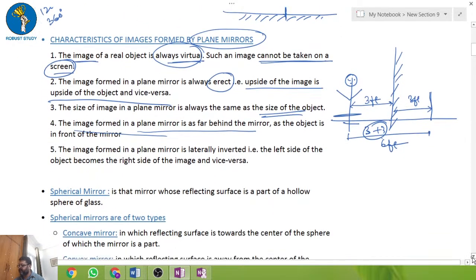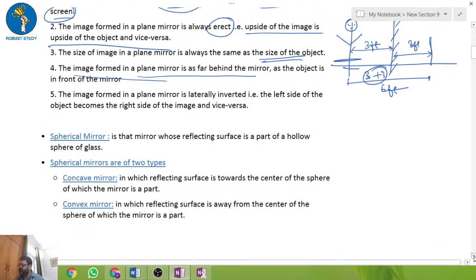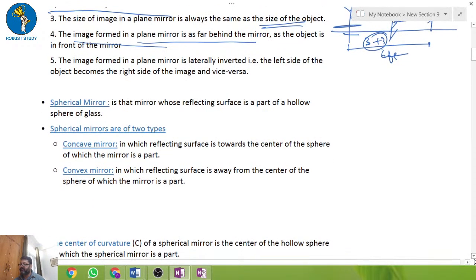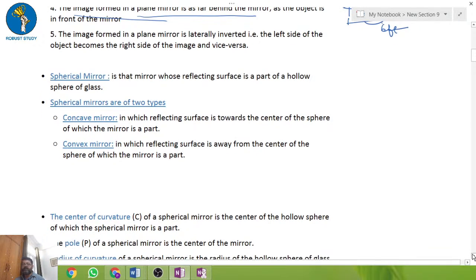Now we have seen reflection, and we have seen the characteristics of the plane mirror. Now let's talk about the spherical mirror. So what is the spherical mirror? Suppose there is a hollow glass globe, nothing is there, it's empty.